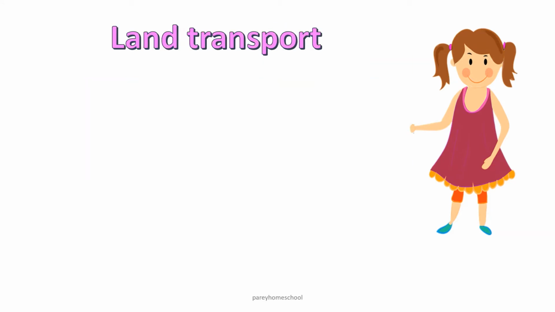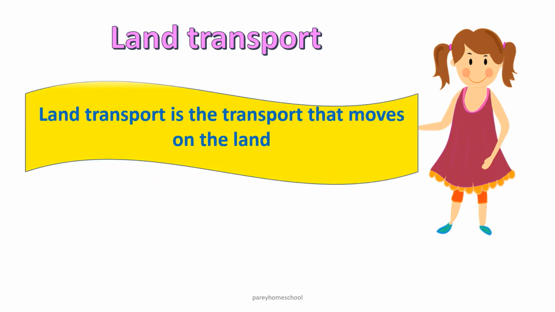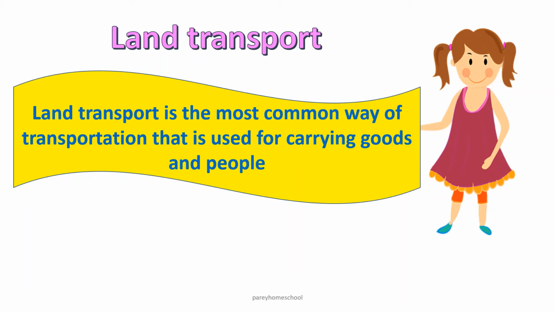First, I will tell you what is land transport. Land transport is the transport that moves on the land. The transport or the vehicle that moves on the land is called land transport. Land transport is the most common way of transportation that is used for carrying goods or people. We can carry goods in land transport as well as people.